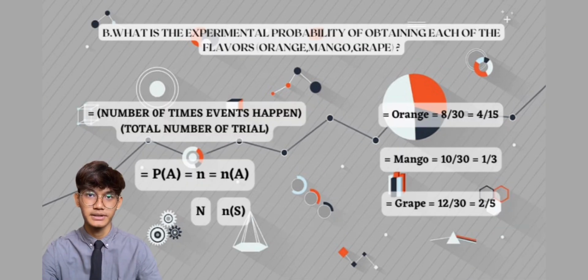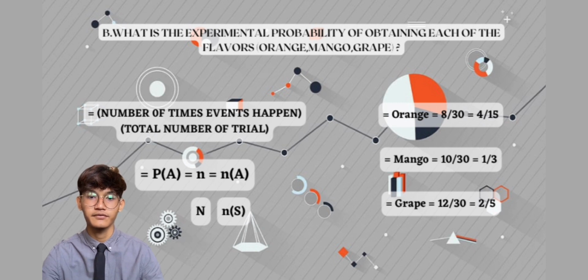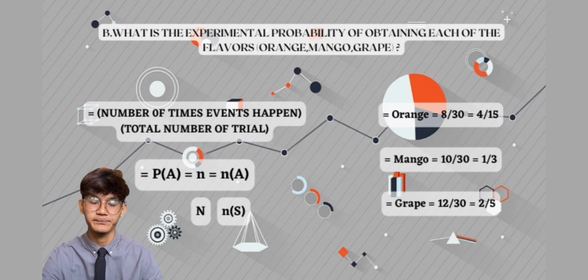Next, question B. What is the experimental probability of obtaining each of the flavors orange, mango and grape? So, the number of events that occur must be divided by the total number of trials in order to discover the answer to this problem. The formula is P(A) equals n over capital N, which is equal to n(A) divided by n(S).